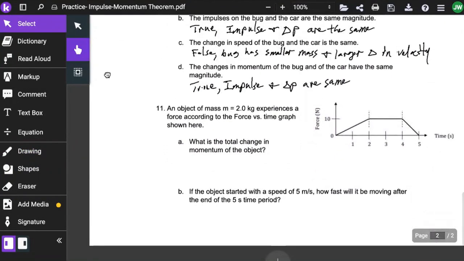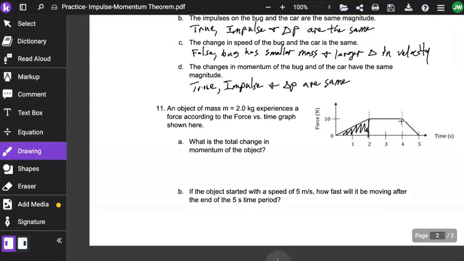Going to number 11, an object of mass 2 kilograms experiences a force according to the force time graph shown here. Looking at the graph, we can see the force is always positive, going from 0 to a positive value back down to 0, never negative. What's the total change in momentum of the object? Well, change in momentum is impulse, which is force times time, so we're looking at the area under the curve.